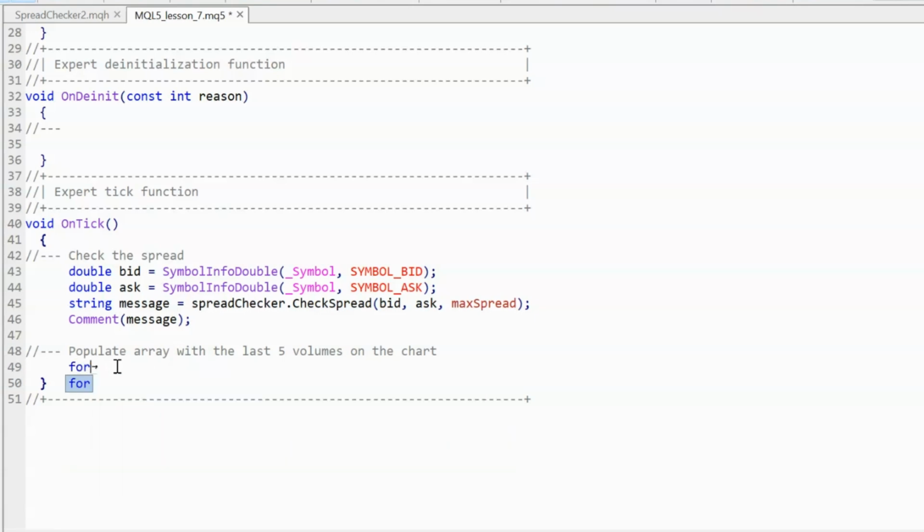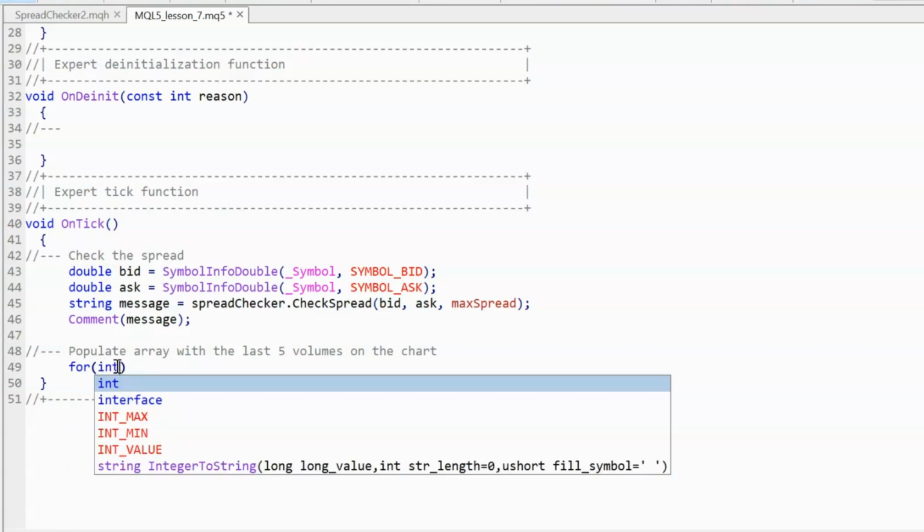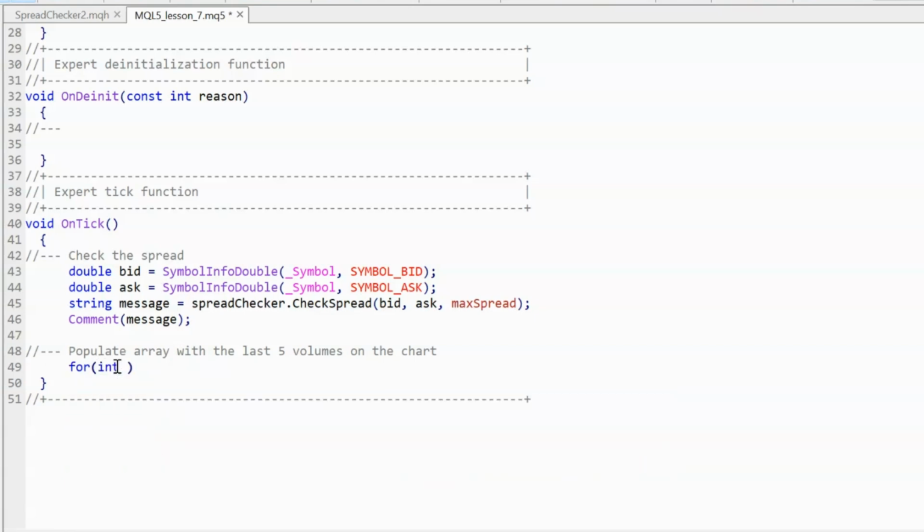So we type for, and we declare our type as int, and it doesn't matter what letter you use, but commonly in maths you use I and J, X and Y. So we'll use I in this case because we're talking about an index within our list. So we create a variable which we're going to use as our index to go through our list.